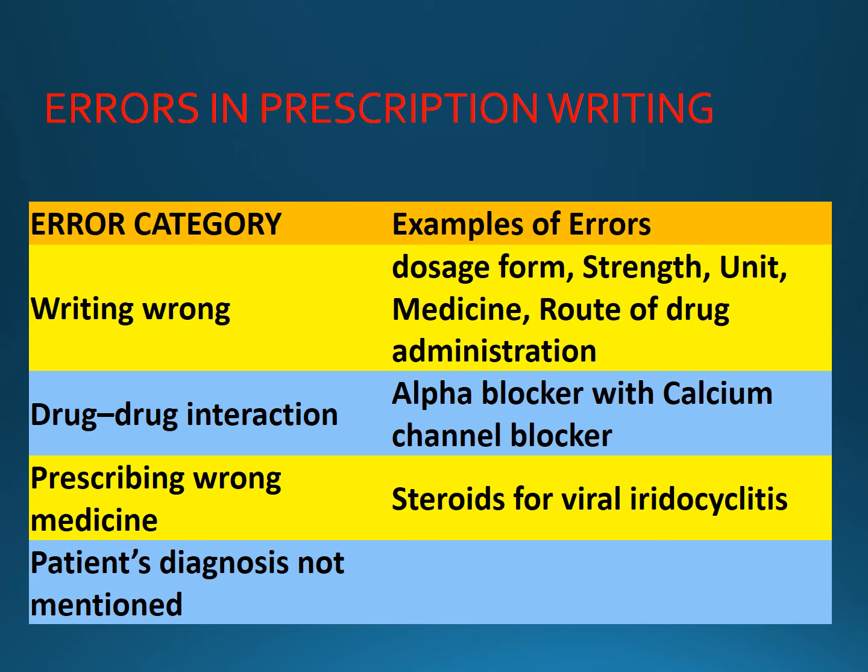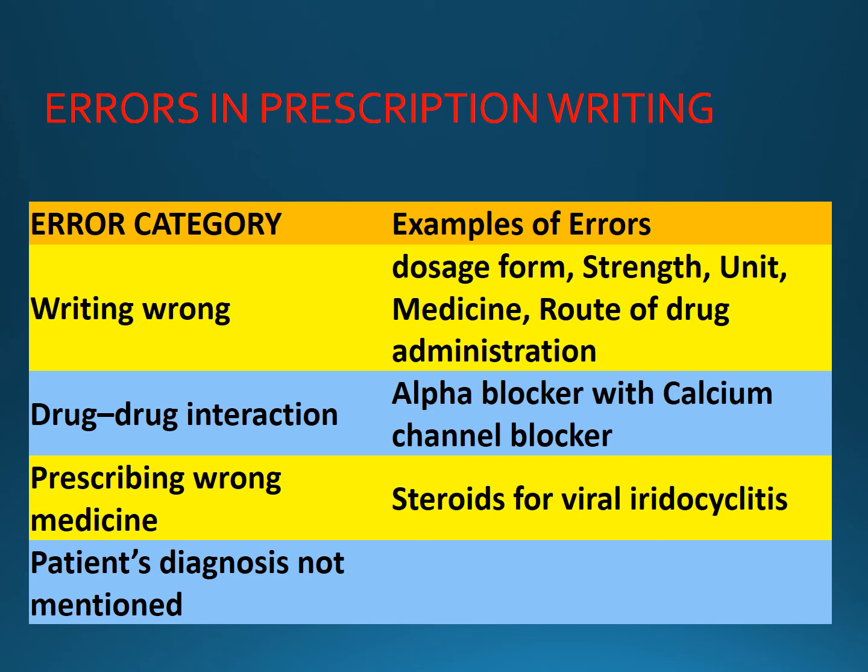Avoid writing the wrong medication, as we have already seen, with drugs which sound alike or have nearly the same spellings. Then the route of the drug should be mentioned very properly. Like by mistake, instead of a tablet you may write an injectable or intramuscular form. All such things should be avoided, as they will lead to a writing error.